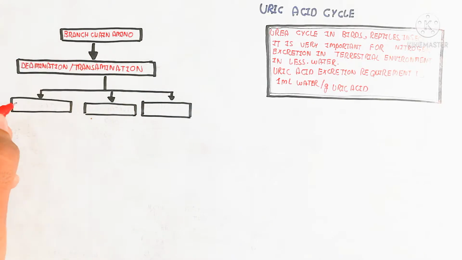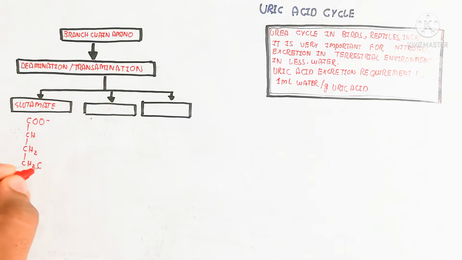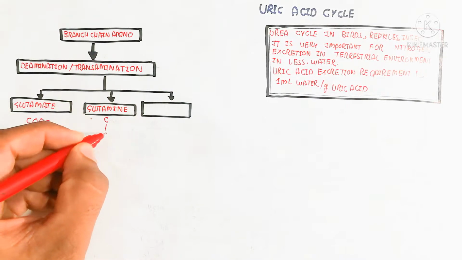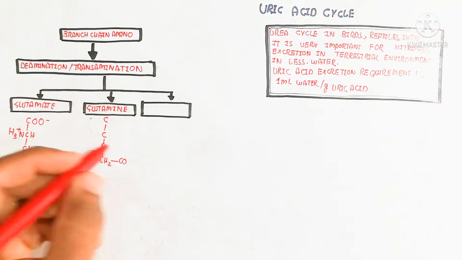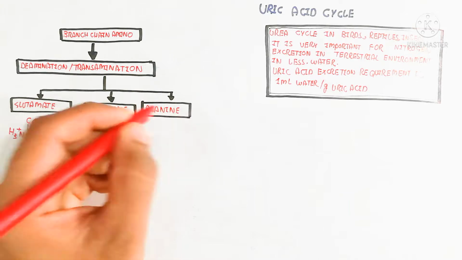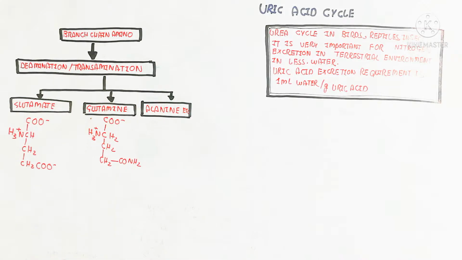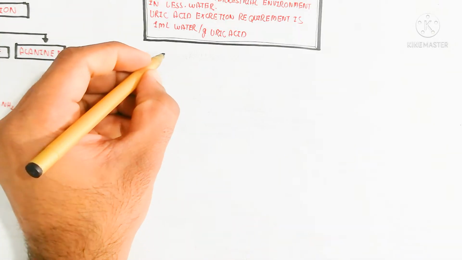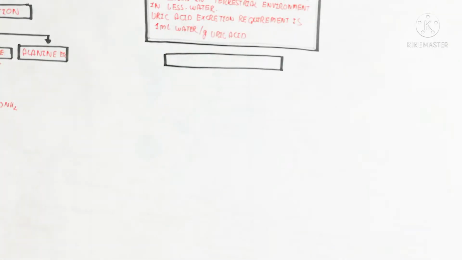So here are the branched chain amino acids, for example. Proteolysis and muscle breakdown undergo deamination and transamination to produce glutamate, glutamine, alanine, and other amino acids. Let's begin to understand what this means, and how glutamine will convert again to glutamate for different functions, which we will also discuss.